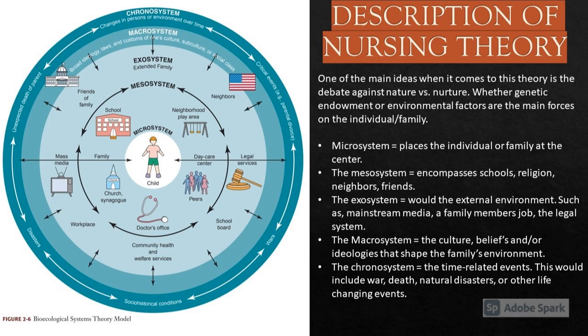Next would be the macrosystem. This layer encompasses the culture, beliefs and/or ideologies that shape the family's environment. This would also include the family's nationality, race, and societal views. Lastly, there is the chronosystem. This deals with time-related events. This would include war, death, natural disaster, or other life-changing events that the individual or family have no control over.